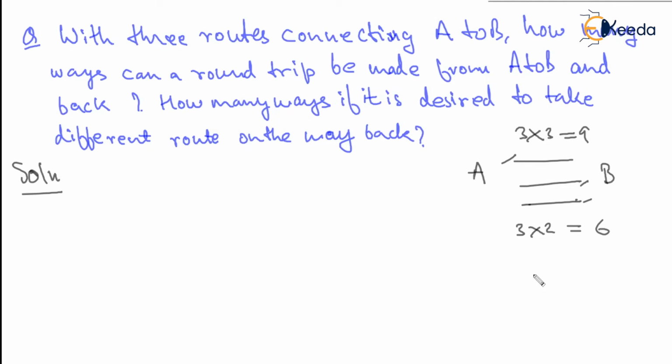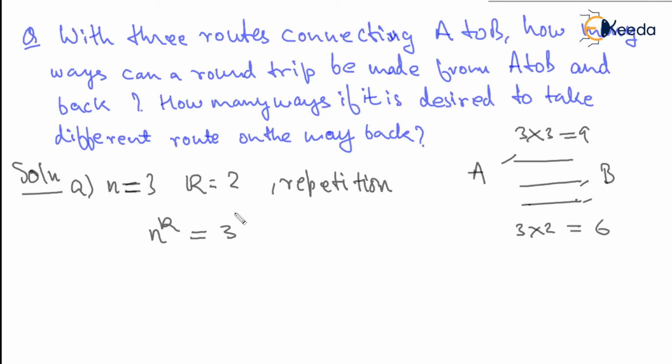Right? So if you understand this, since it was a very small number, we could actually see. So case 1 says n is equal to 3 and k is equal to 2, and repetition is allowed. We can come back from the same path from which we have moved from A to B, right? So the number of ways will become n to the power of k, which is 3 to the power of 2, which is 9.